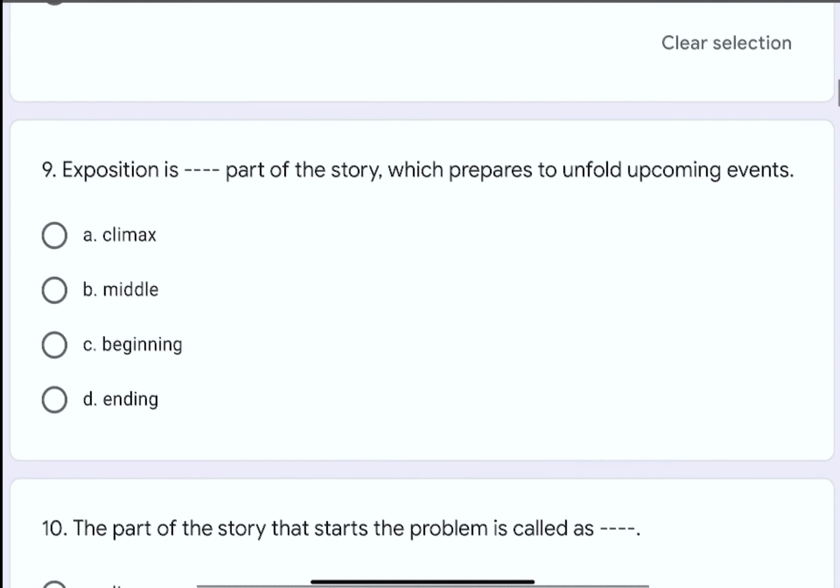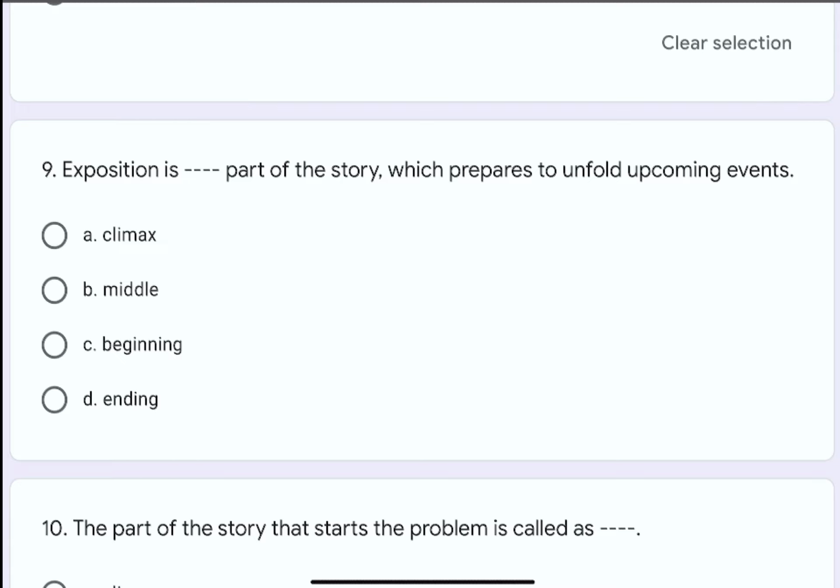Question number 9. Exposition is dash dash part of the story which prepares to unfold upcoming events. The options are A. Climax, B. Middle, C. Beginning, or D. Ending. The correct option is C. Beginning.